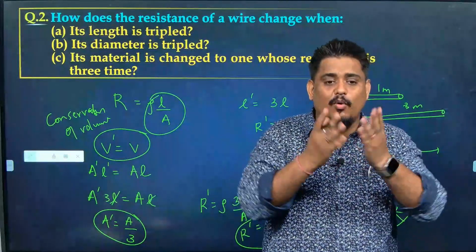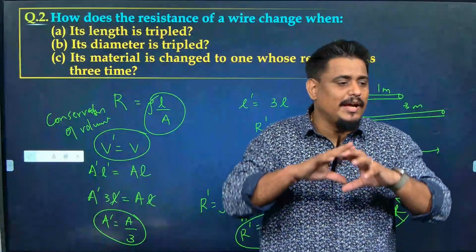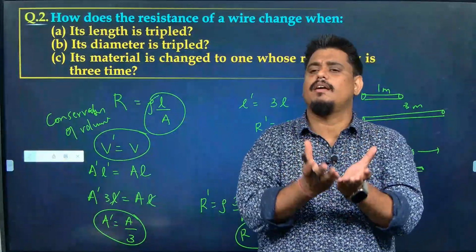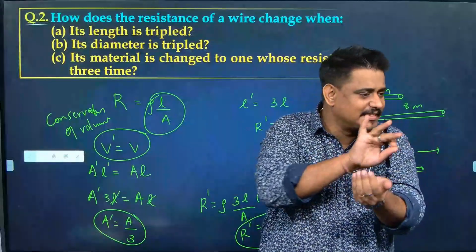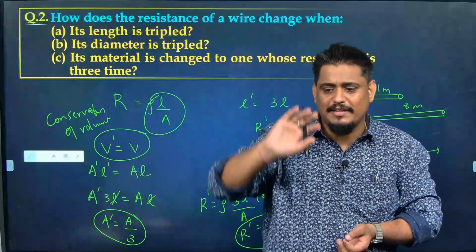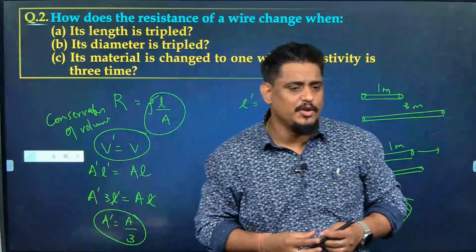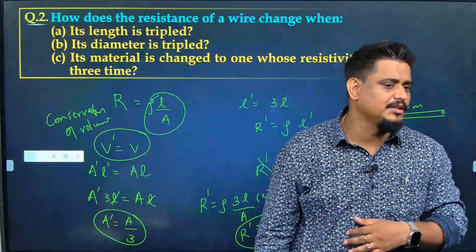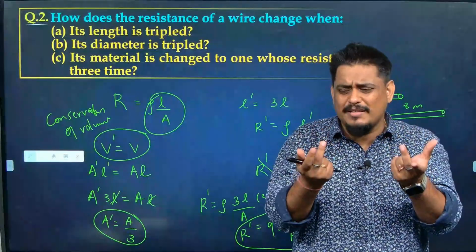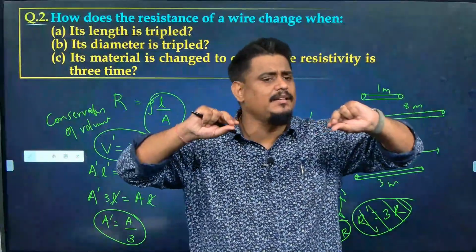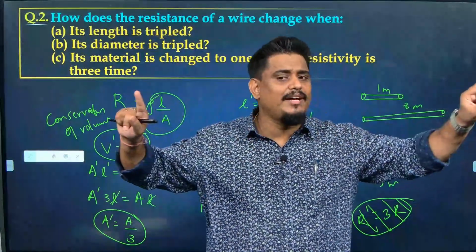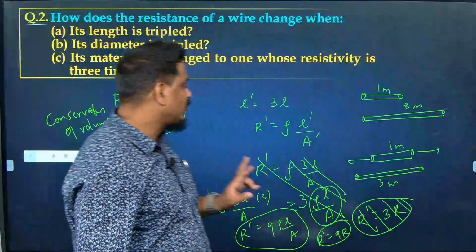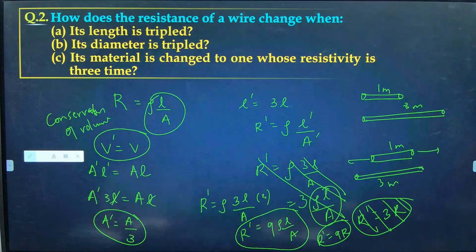If you make it into a cone, or a hexagonal structure, whatever you make, you can press and change the sides, but calculate the volume, it will remain the same. Volume cannot be changed. You have some volume of substance, whatever shape you change, its volume will not change. So when you have a wire, common sense says, if you stretch the wire, it will become thin. So longer the wire, thinner the wire. That's how this question is solved. Is it clear to you?